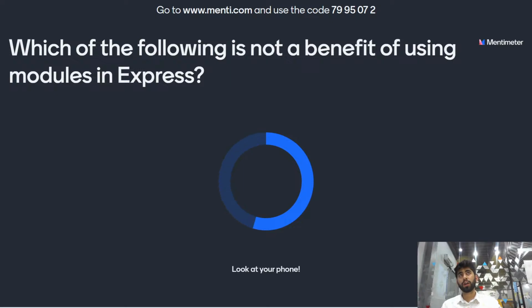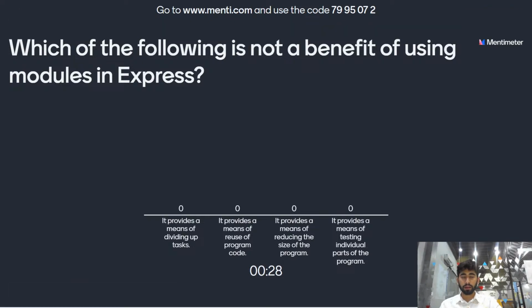Which of the following is not a benefit of using modules in Express? Does it provide a means of dividing up tasks, or a means of reuse of program code, or a means of reducing the size of a program, or a means of testing individual parts of the program? And the time is up.